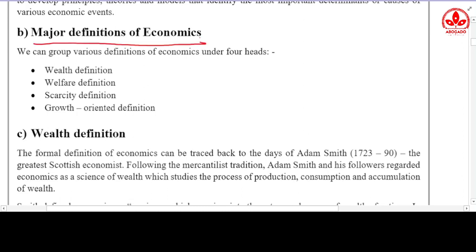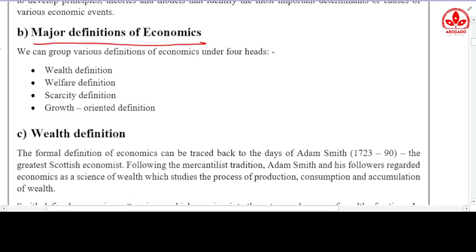In the past years, many knowledgeable persons, jurists and economists also gave a definition of economics. What was that definition? We need to study it here.